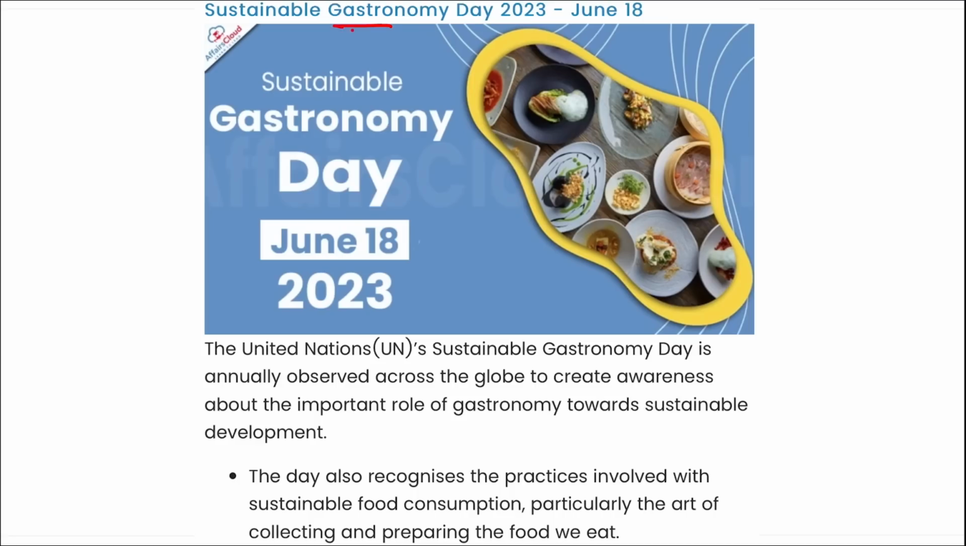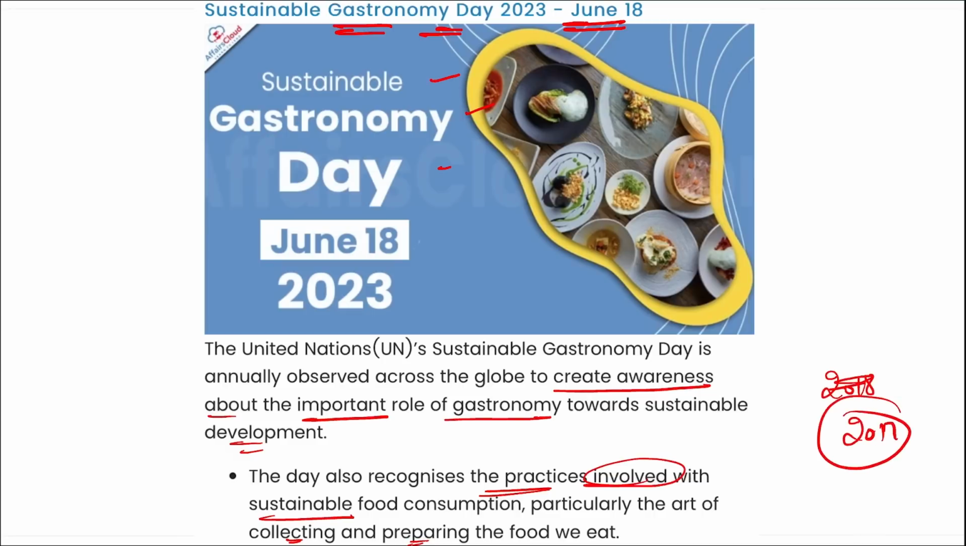Next, Sustainable Gastronomy Day. When do we observe this? On 18th of June, we observe Sustainable Gastronomy Day, and this day creates awareness about the important role of gastronomy towards sustainable development. The day also recognizes the practices involved with sustainable food consumption, particularly the art of collecting and preparing the food we eat. Correct? And when was the first Sustainable Gastronomy Day observed? The first time was in 2017. Right?